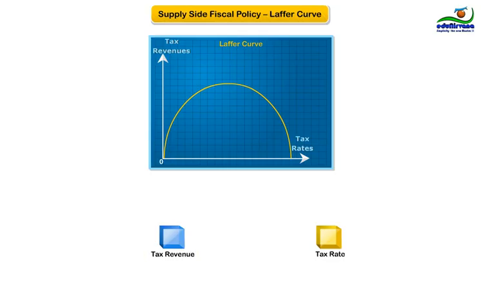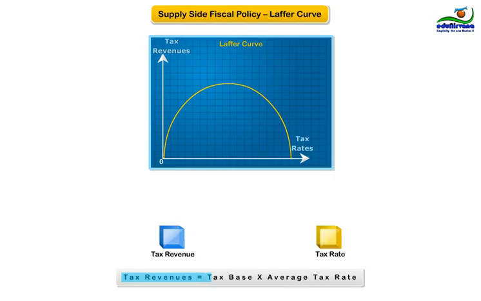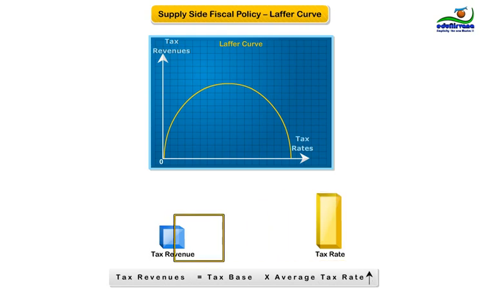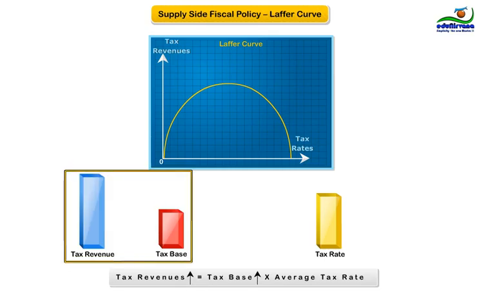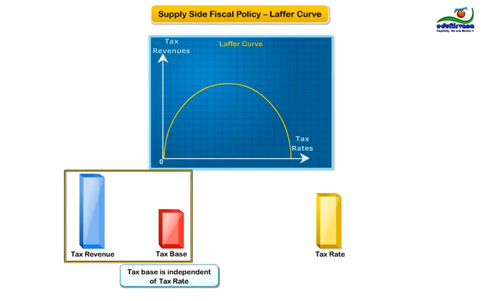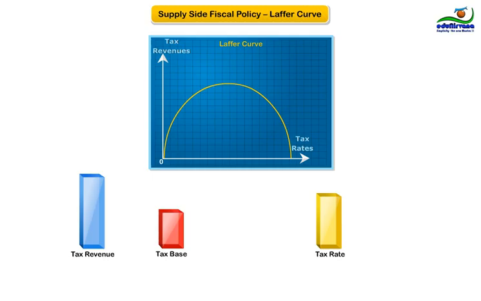Let's understand it more. A typical tax equation could be: tax revenues is equal to tax base into average tax rate. This says that as the tax rates increase, the tax revenues would also increase, and vice versa. And that if the tax base increases for a given tax rate, the tax revenues also increase. This assumes that the tax base is independent of the tax rate. That is, any change in tax rate does not change the tax base at all.